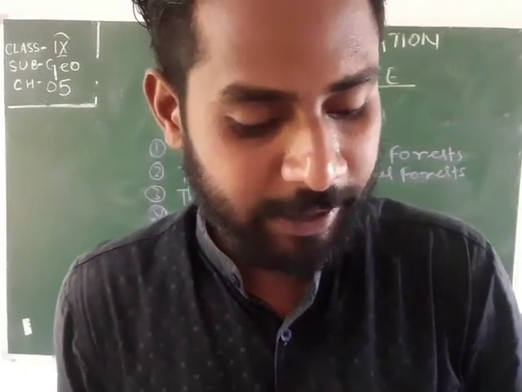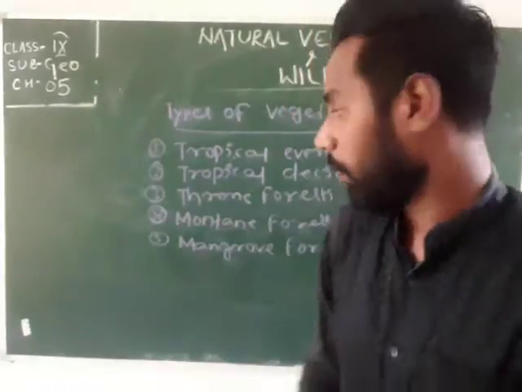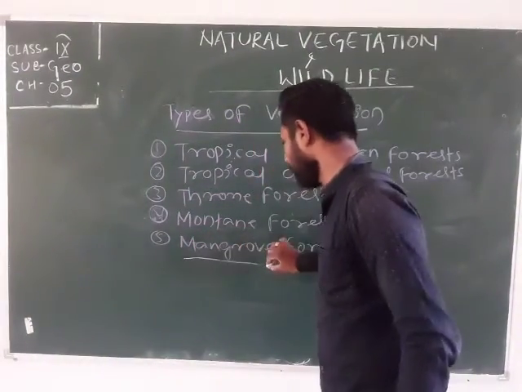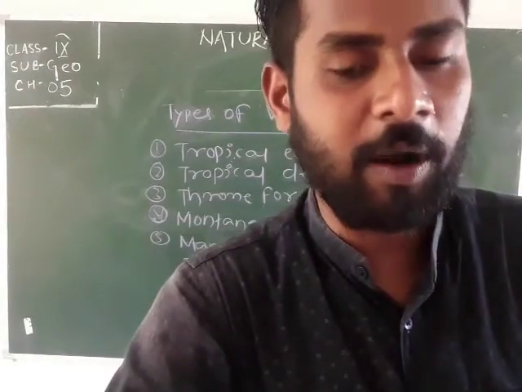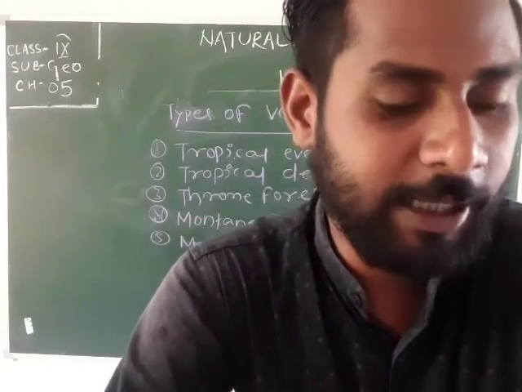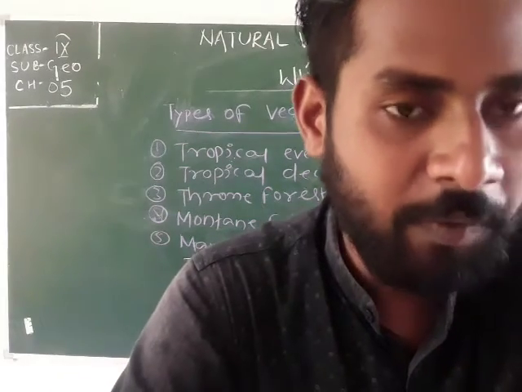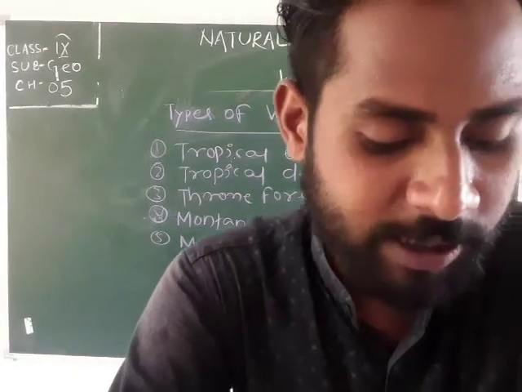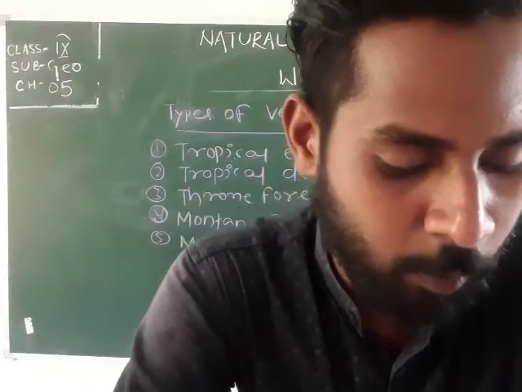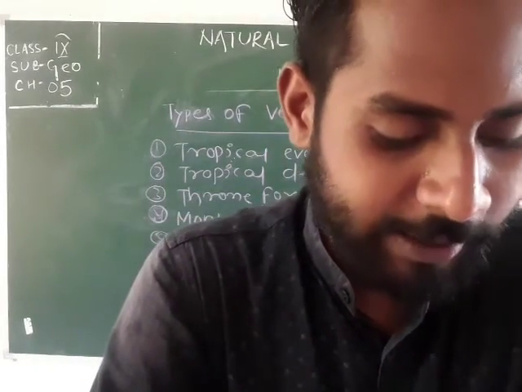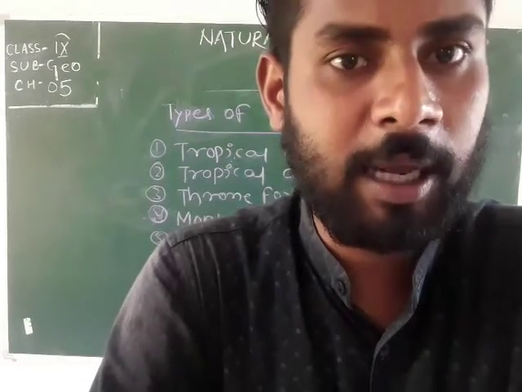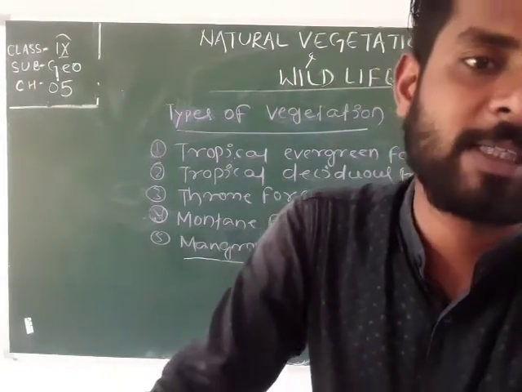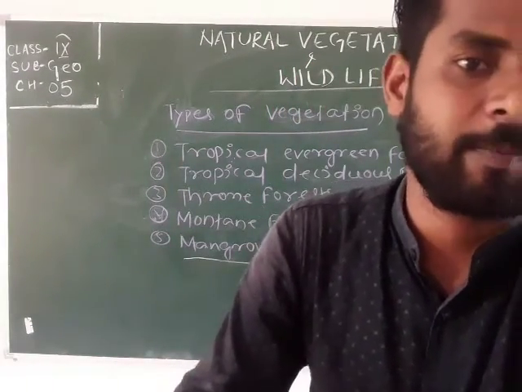After that, the mangrove forest. The last natural vegetation found in India is the mangrove forest. These forests are found in the areas of coast influenced by tides, where mud and silt get accumulated. The best example of mangrove forest is the Sundarban area.